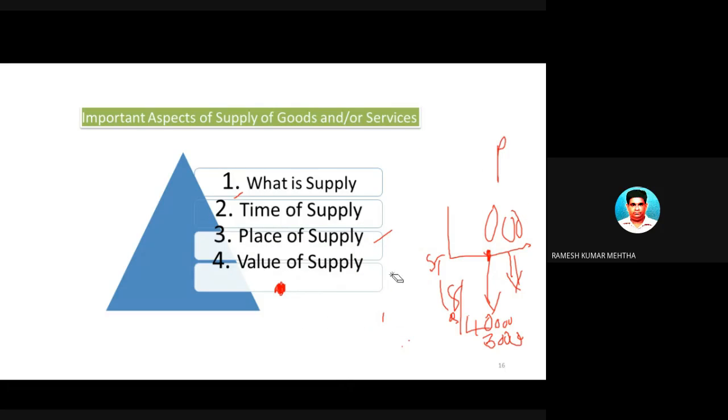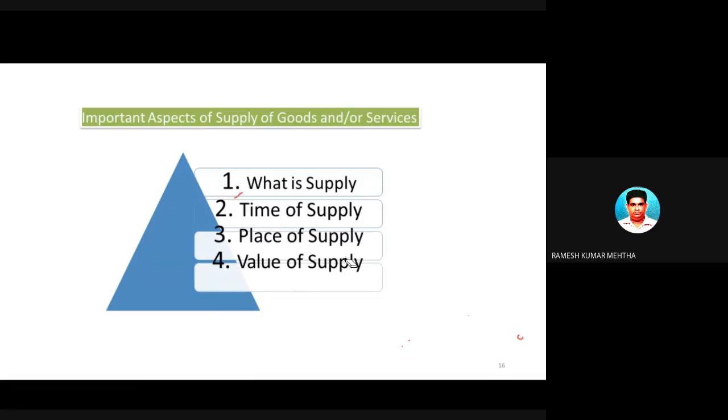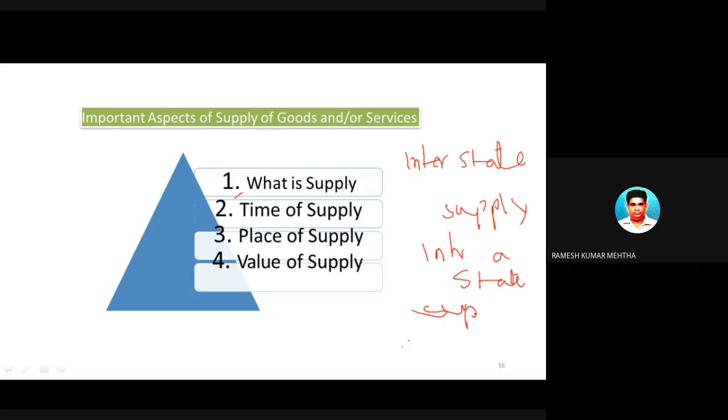Now, place of supply. This is very, very important, and I will give you 2-3 minutes on understanding it. There are 2 important types of sale transactions: interstate supply of goods and services, and intrastate supply of goods and services. This is very, very important: interstate and intrastate.